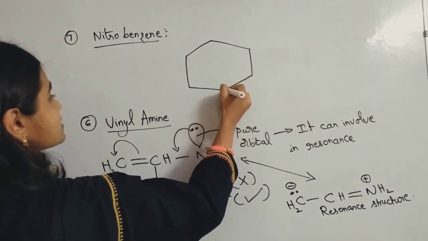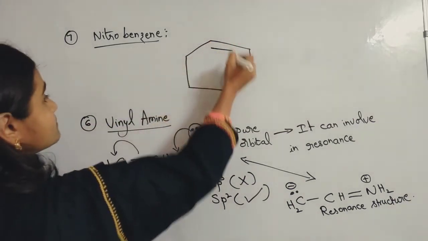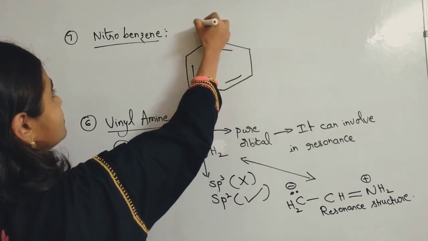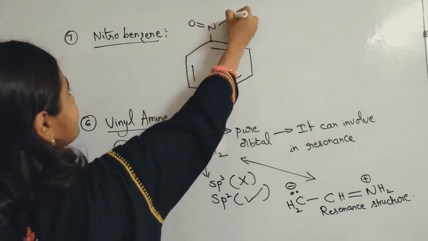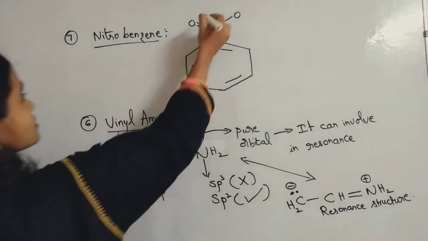This is the benzene structure, and the nitro group, NO2 group, I am just spreading and writing. So this you call nitrobenzene. Now you have to check for the hybridization of nitrogen.